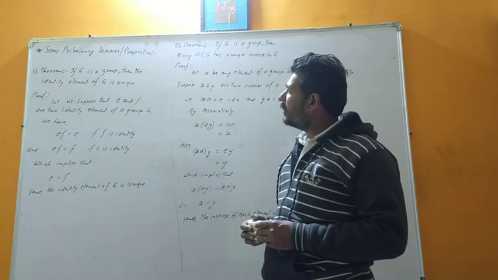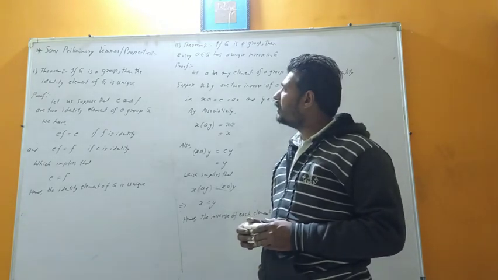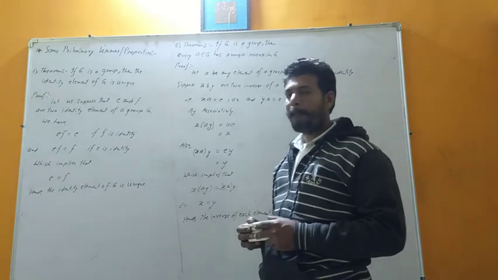If G is a group, then the identity element of G is unique.